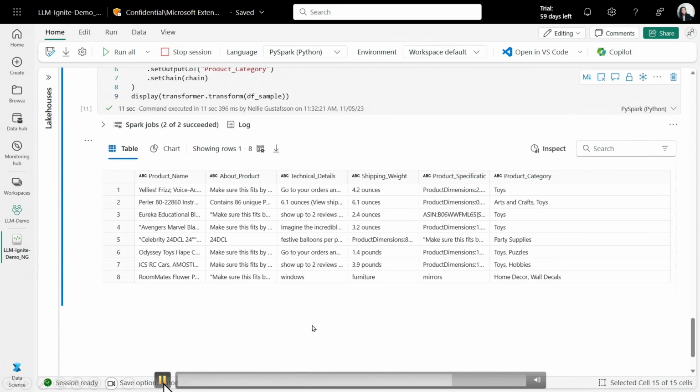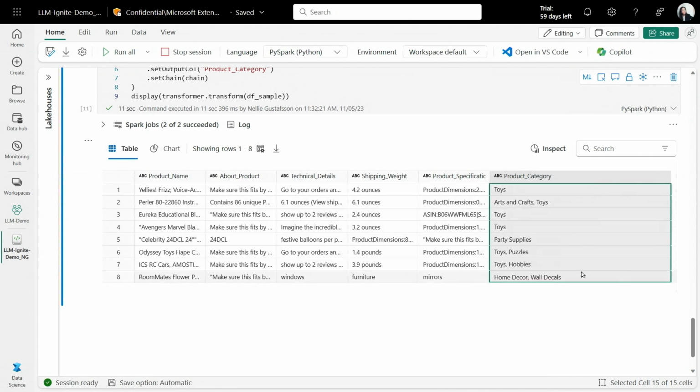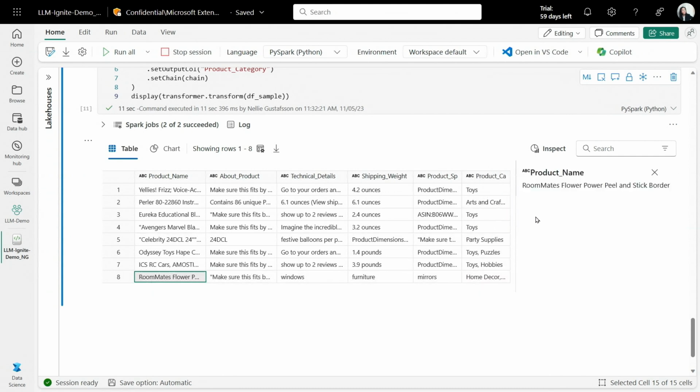Here we go. Here you see that we have the product category added. You can see that there are multiple different categories, not just the ones that we gave as examples, right? And if we take a look at one of these, for example, product names, just to make sure that it matches, for example, the home decor, you see here that it's some flower power peel sticker border, and the LLM categorized this as a home decor.